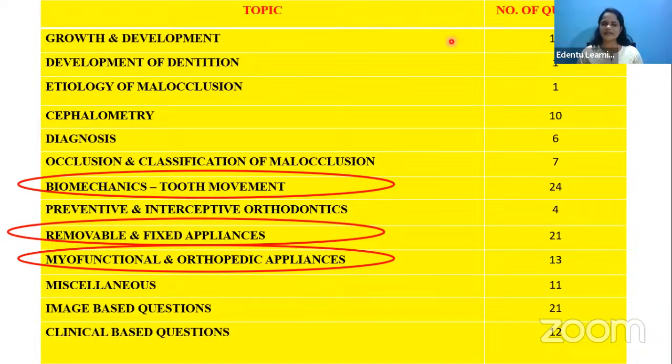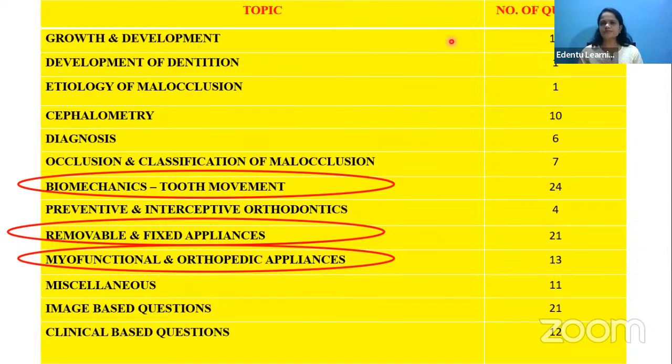So there are some specific topics in growth and development. Mostly recently in the last 2024 exam, even from this growth and development topic, they were asking clinical based questions like the last question that we discussed, where two girls were there, one has attained menarche whereas the other has not. Clinical based questions were also asked from growth and development instead of the normal straightforward questions.